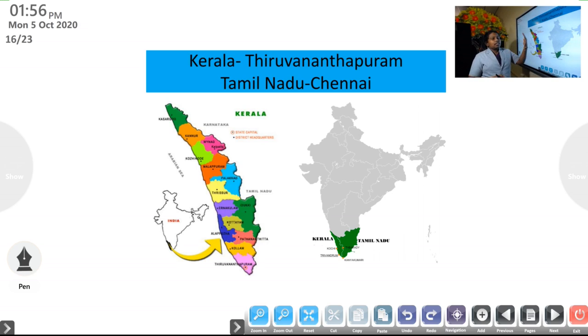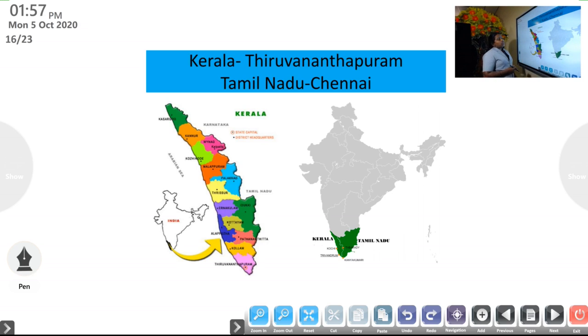The other languages, the capitals of all the states and the importance of the states, all that you will study in your higher classes. You are in third standard, so you only need to study what I am explaining in class and what I will give you in your notebook. If you are interested, you can learn all the capitals, but for examination only the capitals I give in the notes will be asked. So you should remember that.